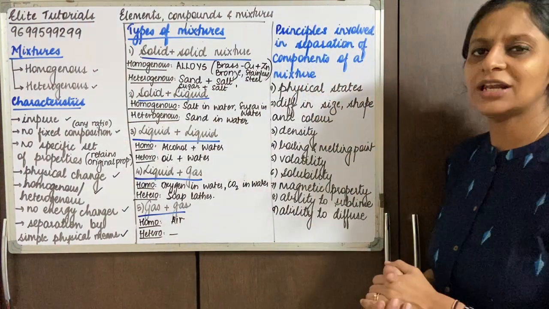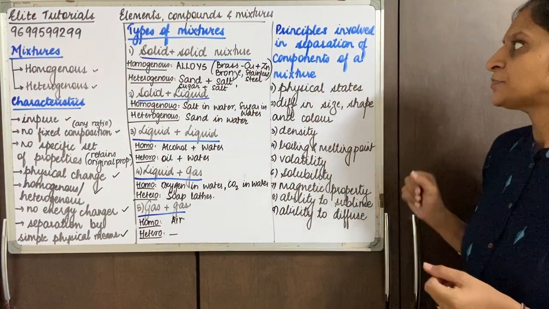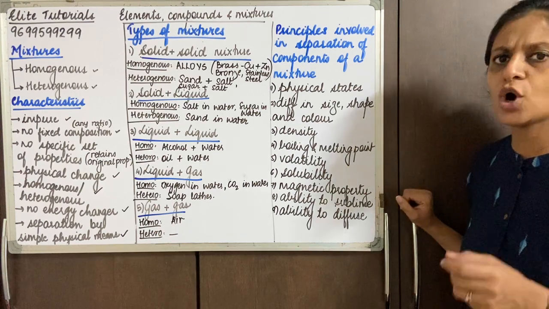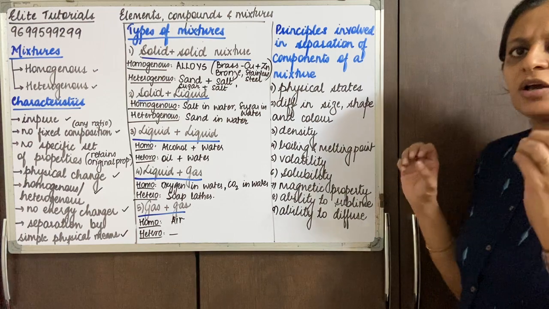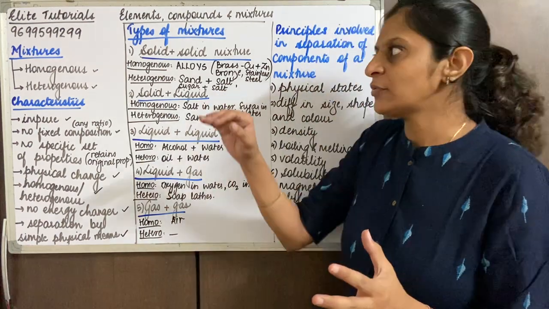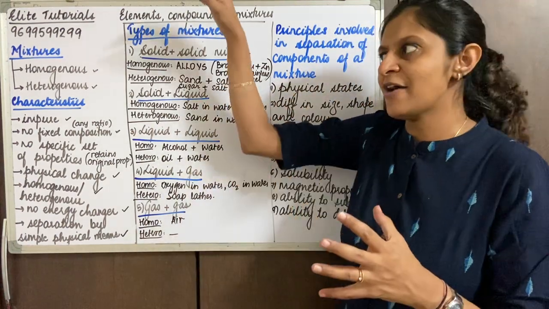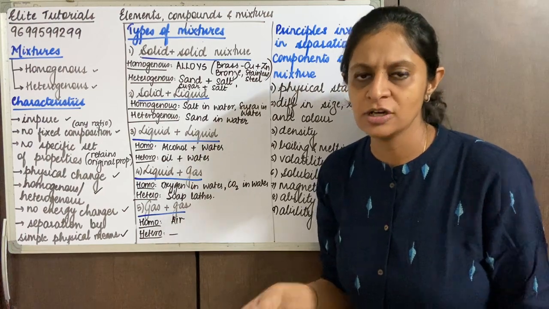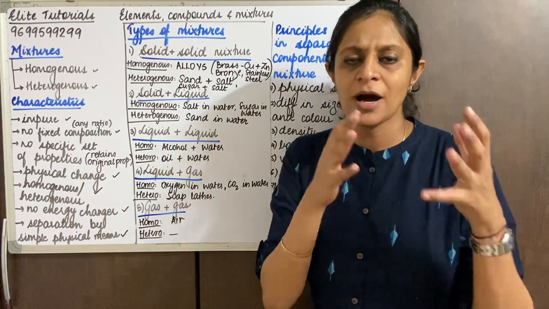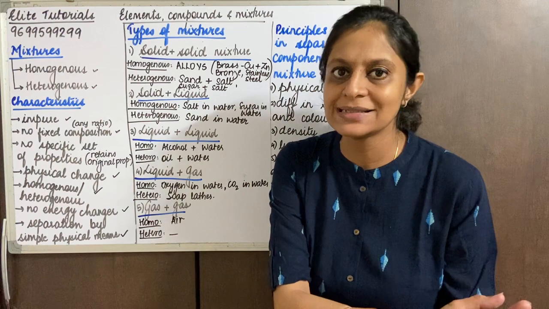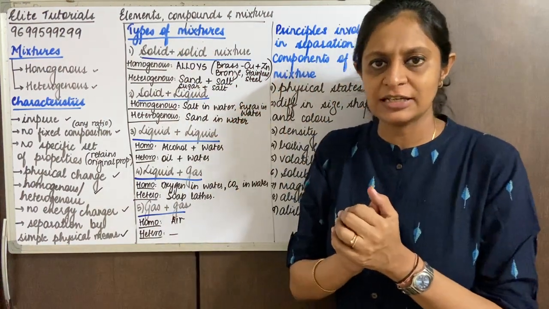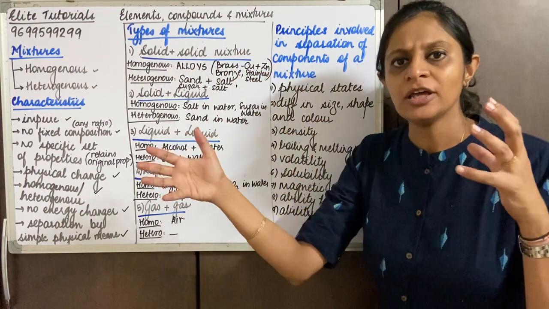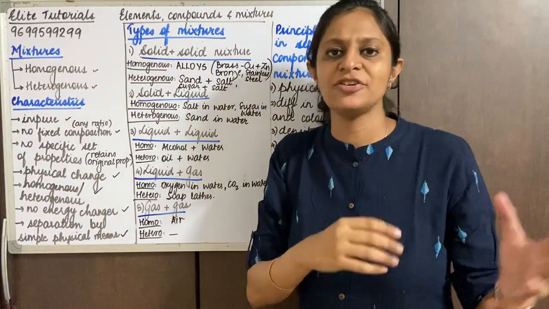Let's come to the last topic for today's lecture, the principles involved in the separation of the components of a mixture. When we were talking about mixtures, we saw that there could be 5 different categories, because we spoke about the constituents and their physical states. Mixtures are mainly of 5 categories because they differ in their constituents and physical state.